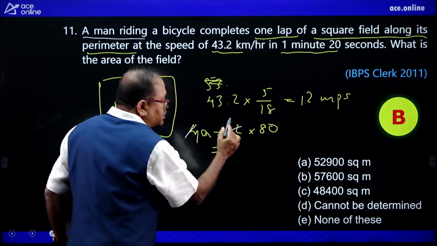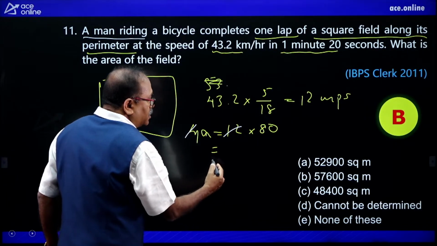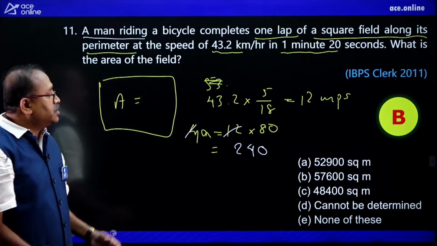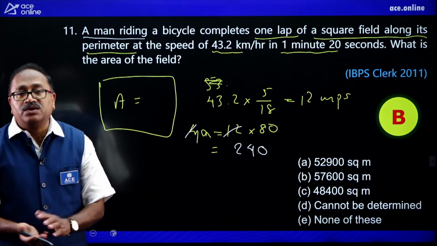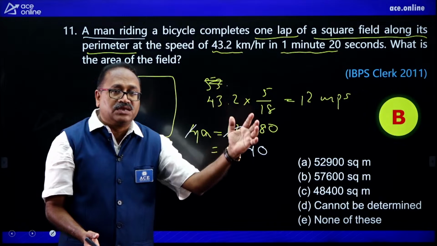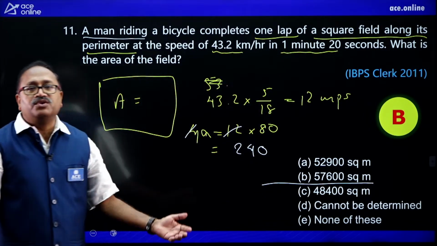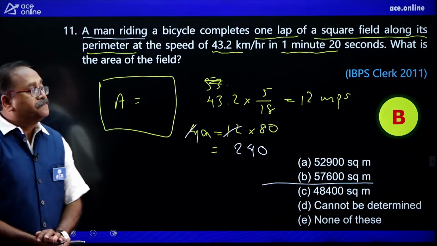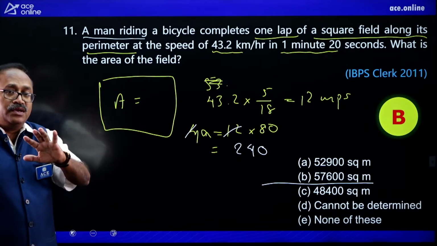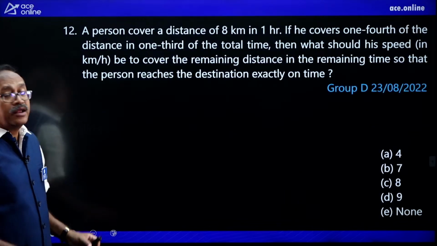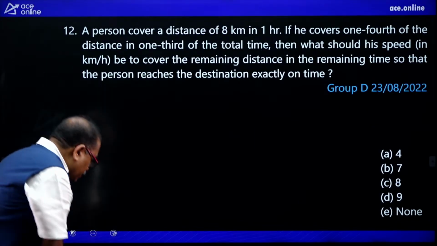So, with 4 this is 3 times and 3 8 is 24. So, 240 A is equal to, and you know that when area is asked, so A square is 24 576 followed by 20. Beautifully answer the question, my dear friends. So, this is the 11th question. The next question is 12th question, and after that only one more question will be there.